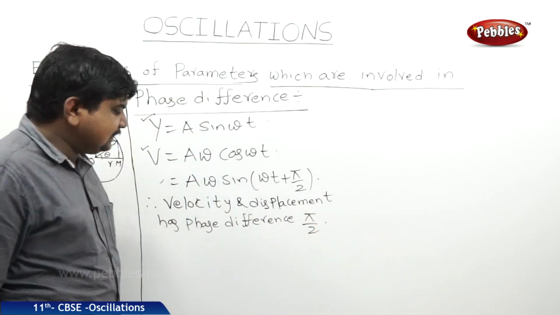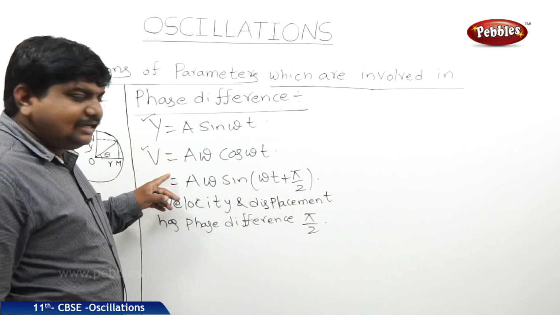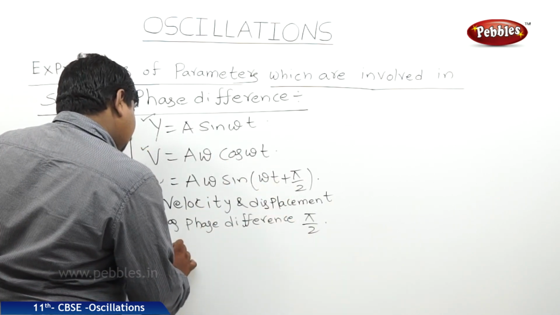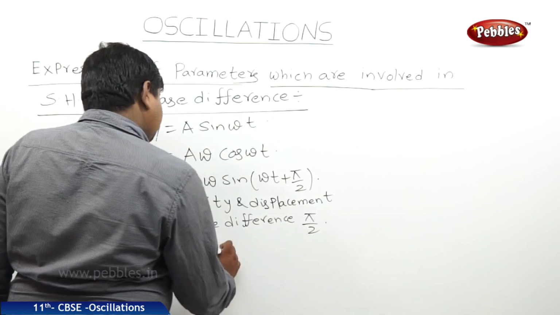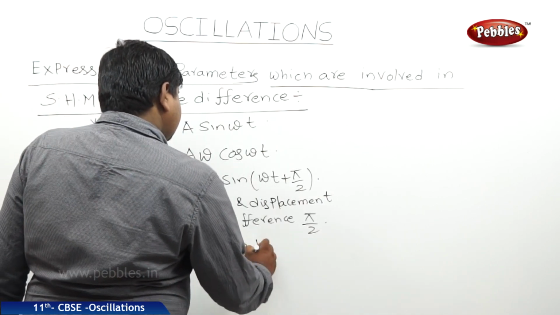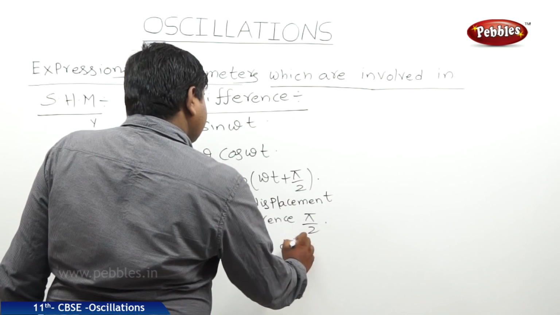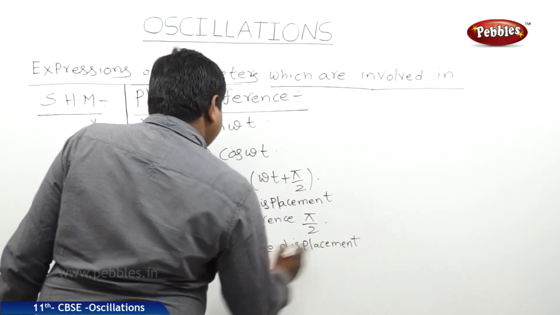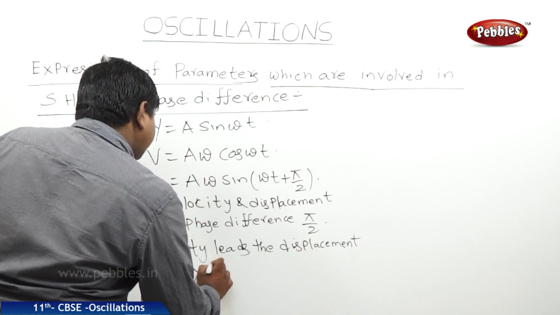So we can say that velocity leads the displacement by pi by 2.